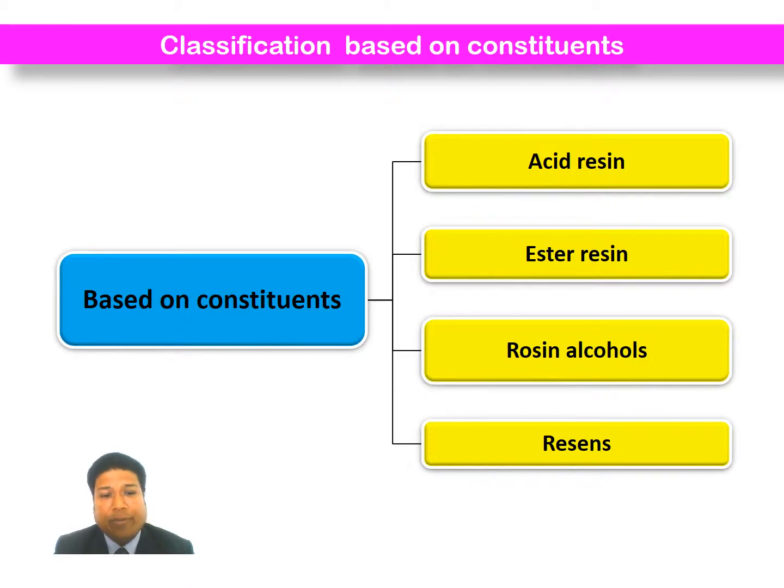Lastly, resenes are complex natural substances with characteristic chemical properties that do not form salts or esters. These are insoluble in alkalis, and they are immune to oxidizing agents and vary in climatic condition. Example, dracoresene, that is dragon's blood.